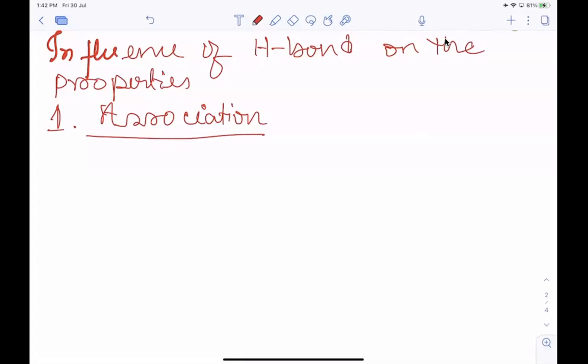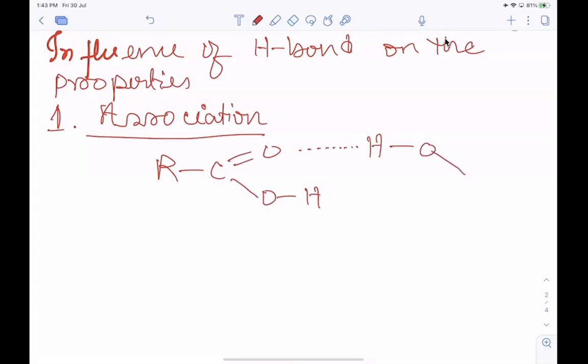Just like carboxylic acid, they exist as a dimer in the vapor state. That means two molecules always remain in an associated manner.